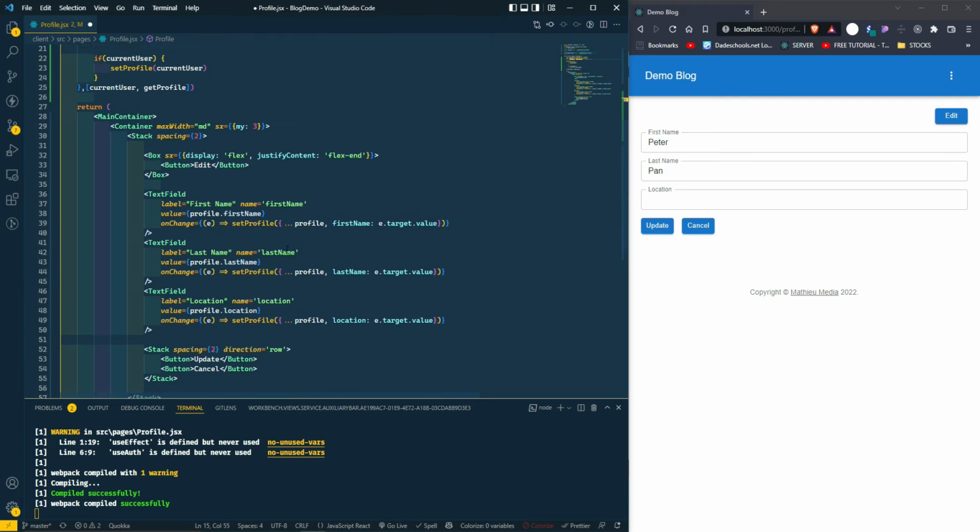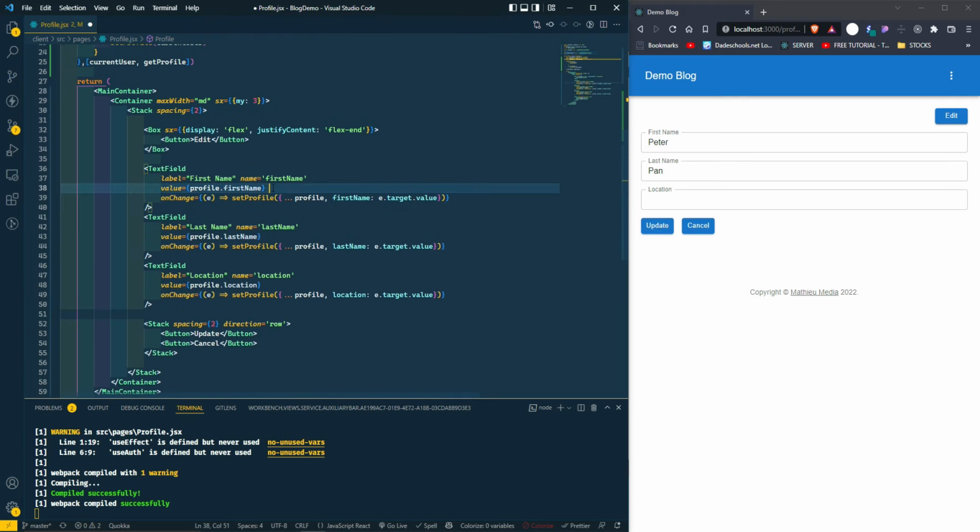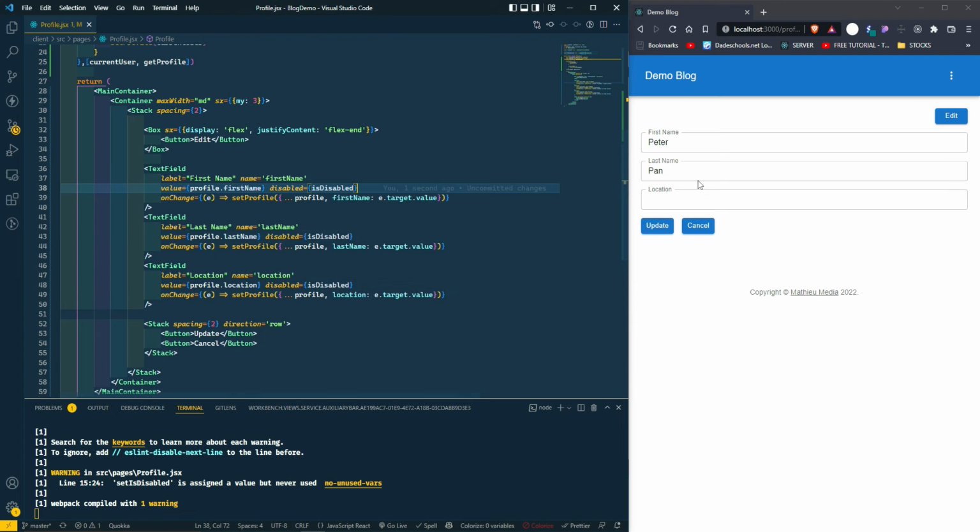And for all three of our text fields, we're going to do this. Hold alt and click, and we're going to do disabled is equal to isDisabled. And so now they should not be interactive.